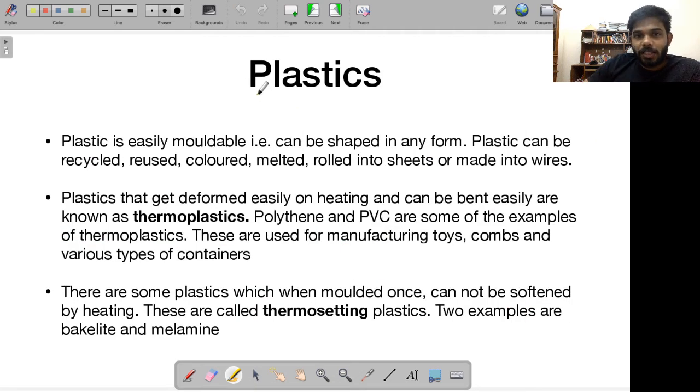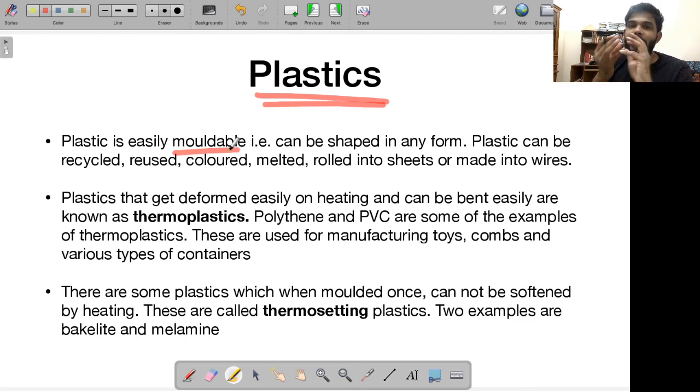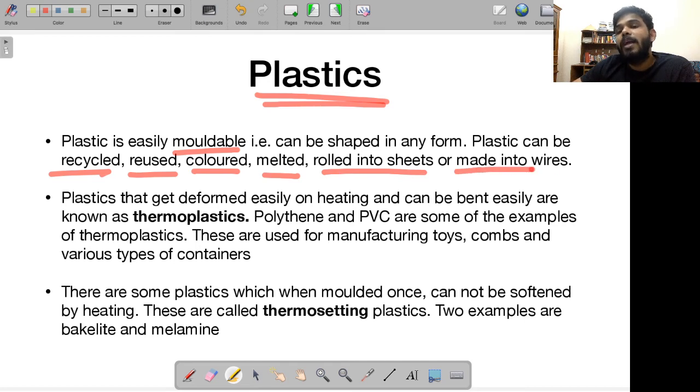Let's talk about plastics very quickly now, since we are talking about synthetic fibers. Plastics, as you know, are easily moldable. That means you can mold them easily. You can shape them into any form that you want, into a chair, into a table, etc. Also remember, plastics can be recycled, reused, colored, melted, rolled into sheets, or even made into wires. It is easy to shape them in any form that you want.